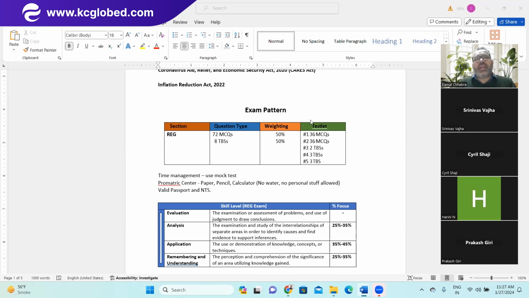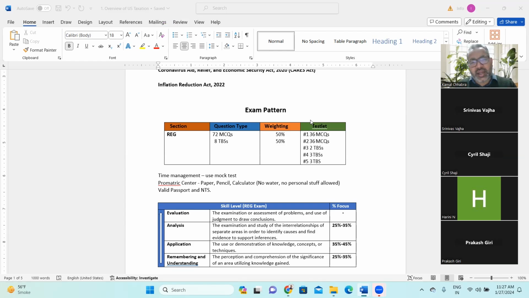Right. In the examination, 50% will be multiple choice questions and 50% will be simulation. So you can expect 36 multiple choice questions in two testlets, right? After that, there would be a third testlet in which there are two task-based simulations. How the exam comes depends on how you perform in the first testlet. Based on that, the second testlet is formulated. So the examination is a completely adaptive exam.